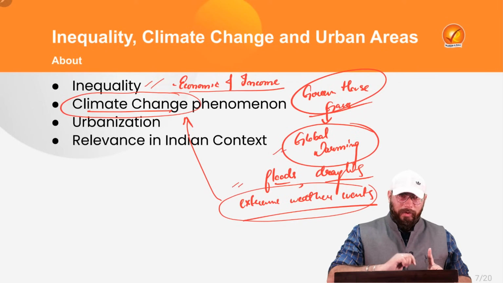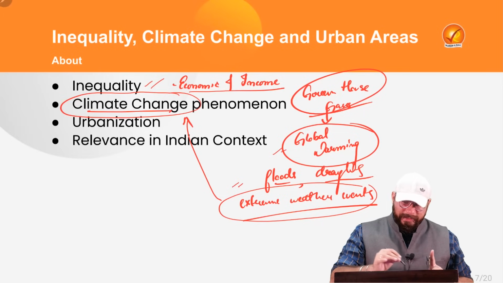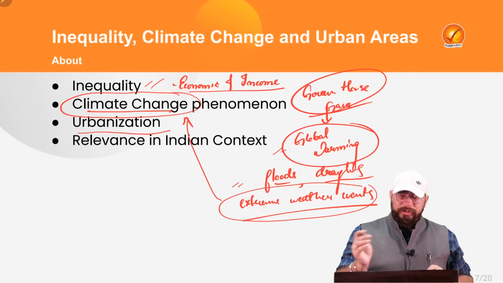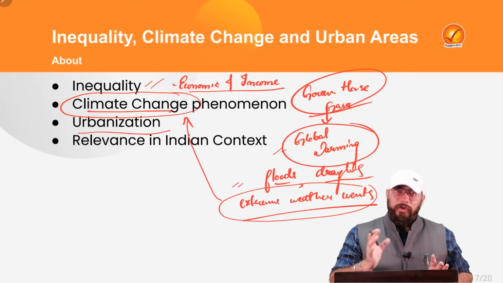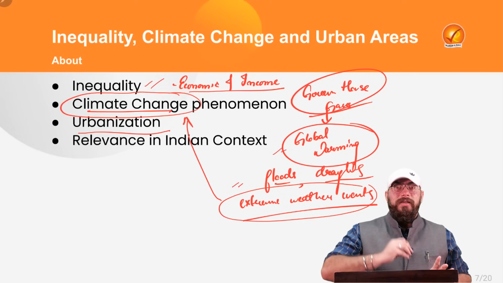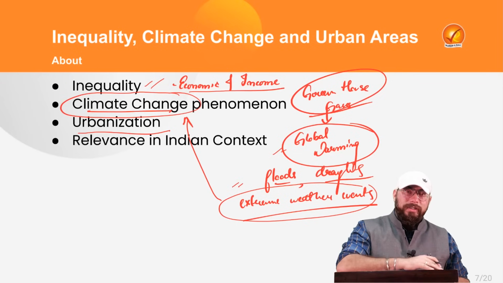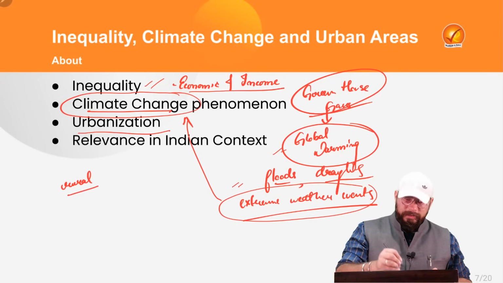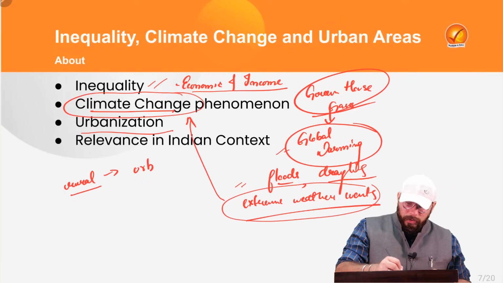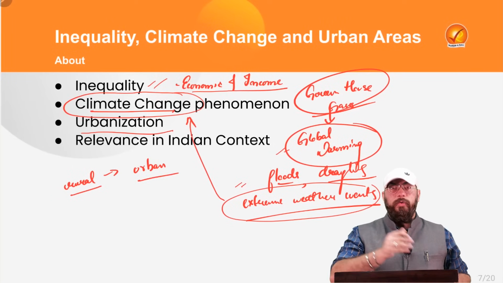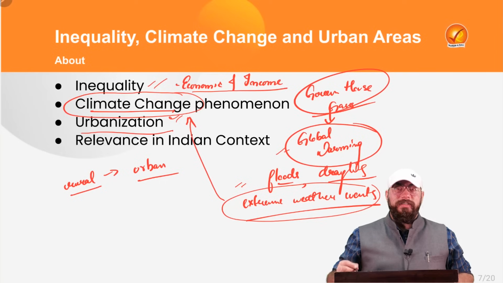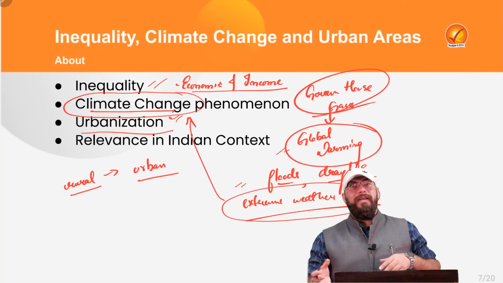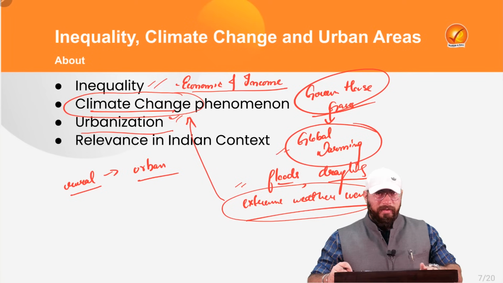So first is inequality, income and economic. Second is climate change. Now urbanization, what does urbanization mean? So urbanization means simply the process of people transferring themselves from rural areas to urban areas. So people shifting from rural to urban areas, we call that process urbanization, where more and more urban areas are being built, right?